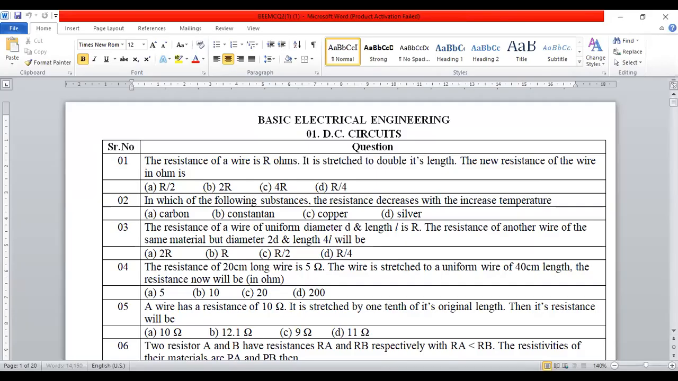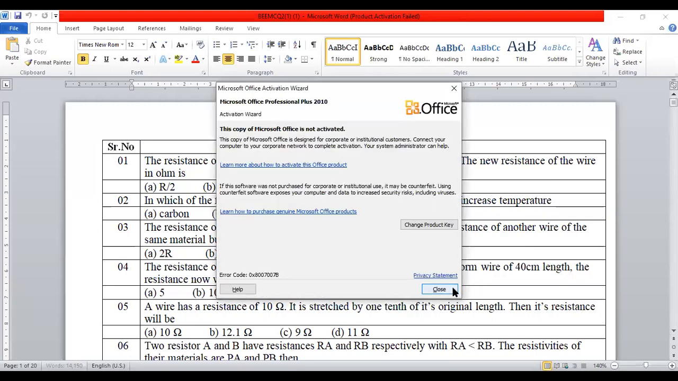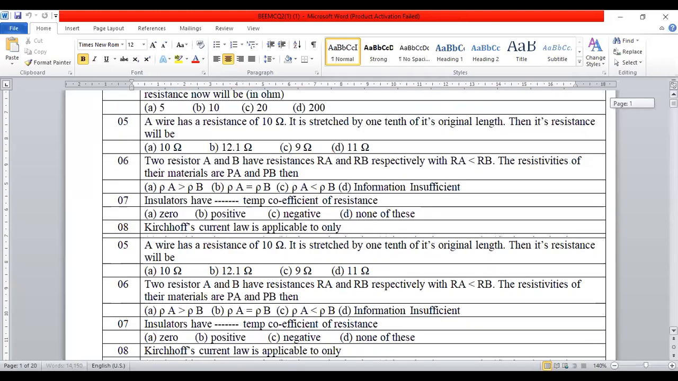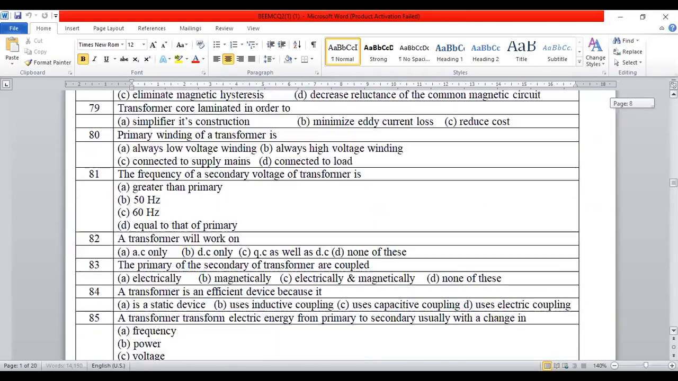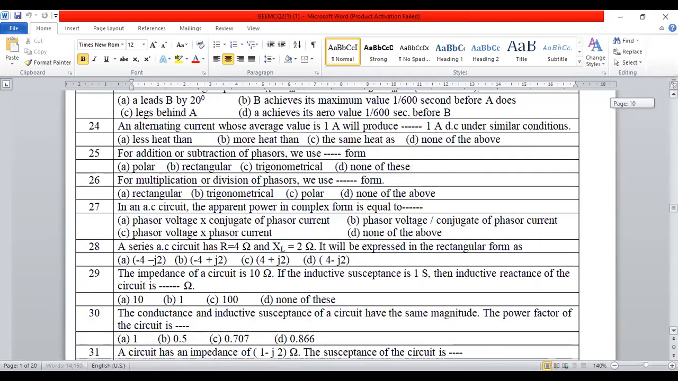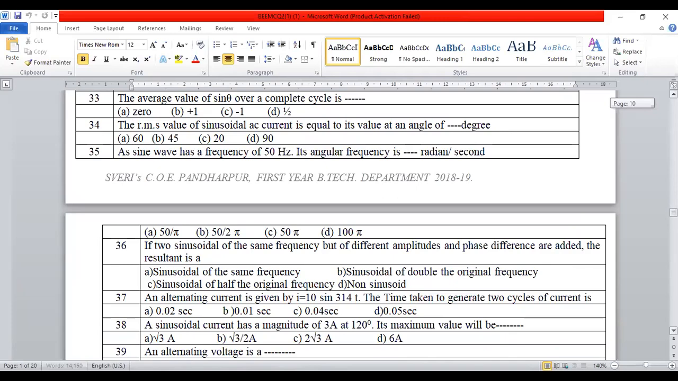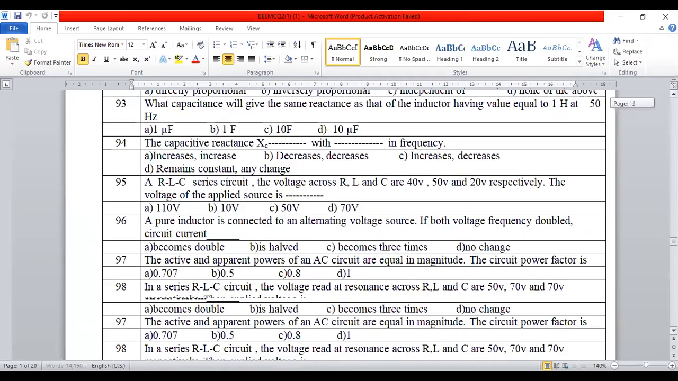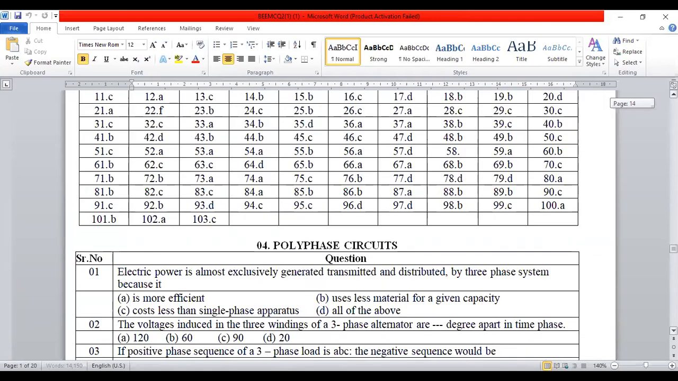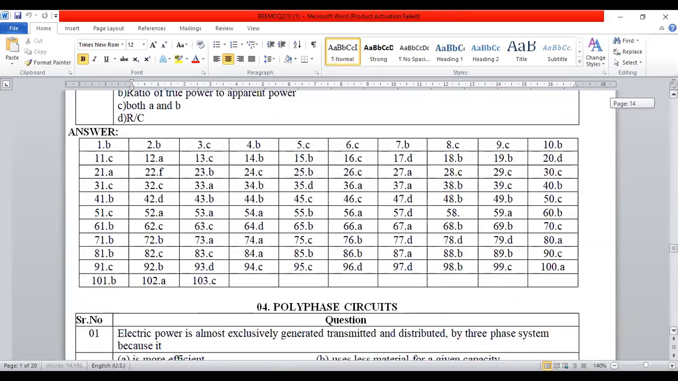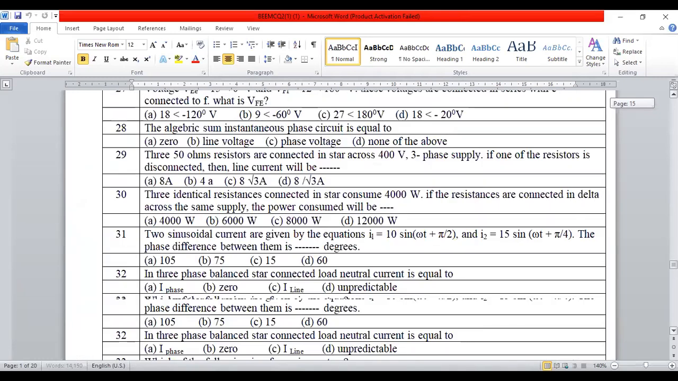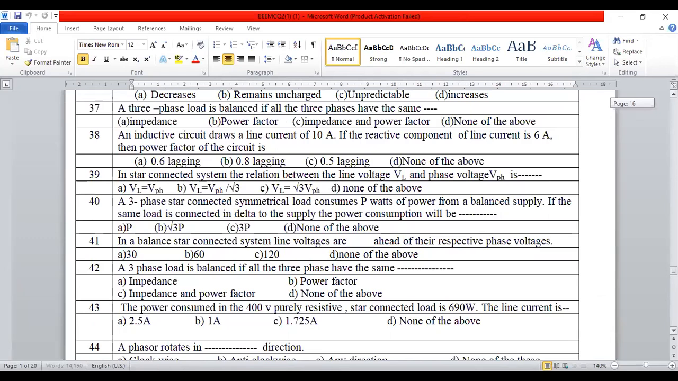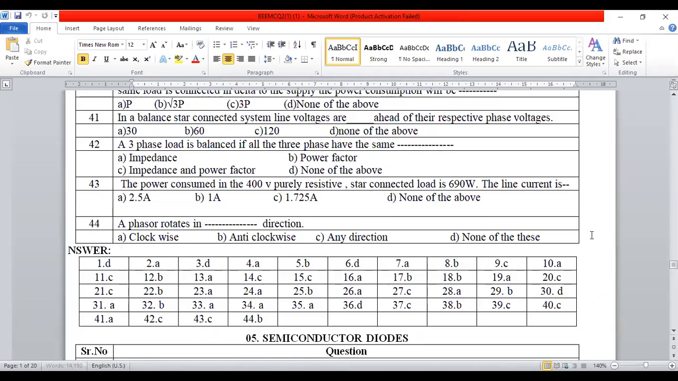So the 4th assignment questions, we'll do that one. Up to the 3rd assignment I have given. Okay, polyphase circuit, here it will come. How many questions are there? 40 questions are there, 44 questions are there. So here 25 questions you write down. Any 25 questions you write here now.